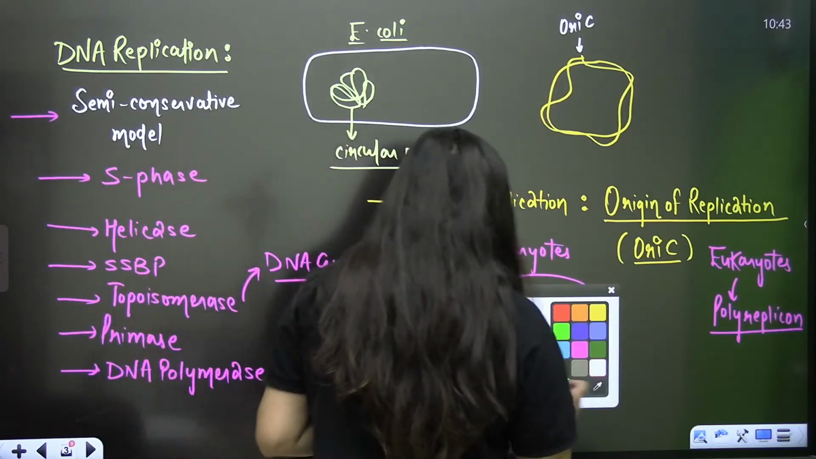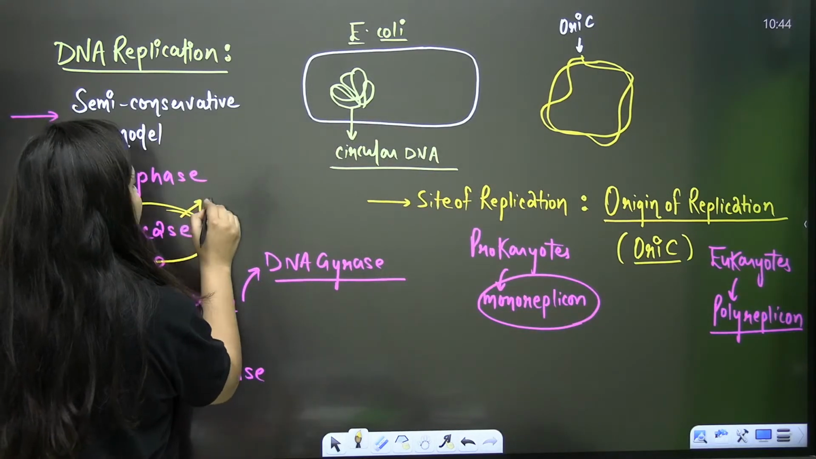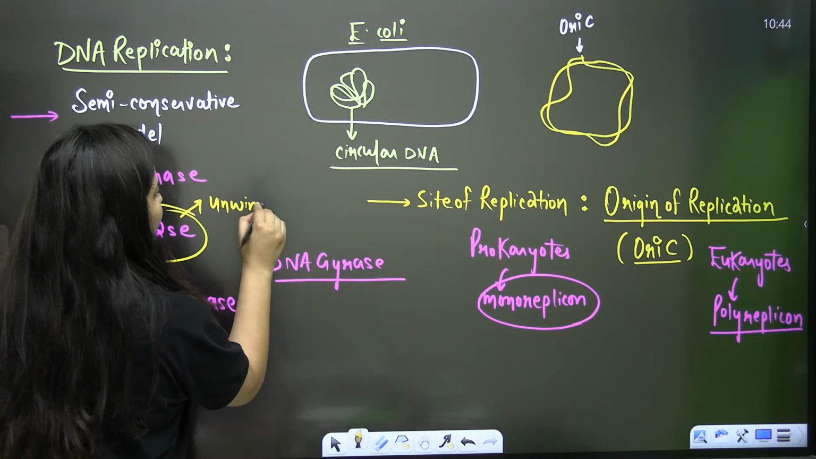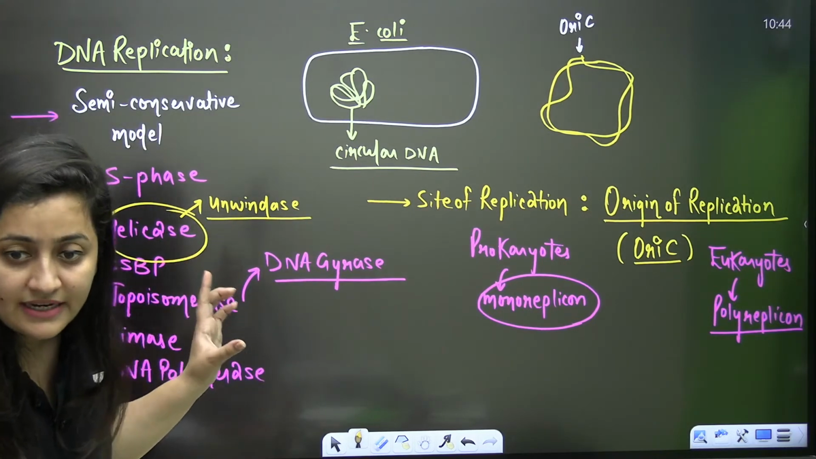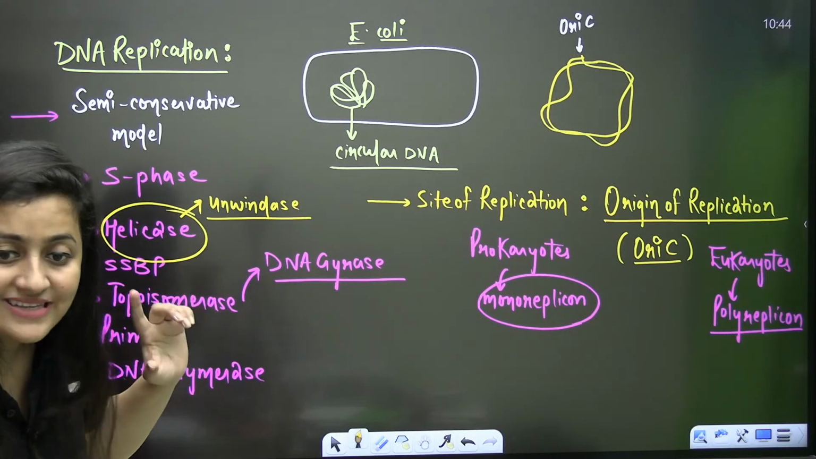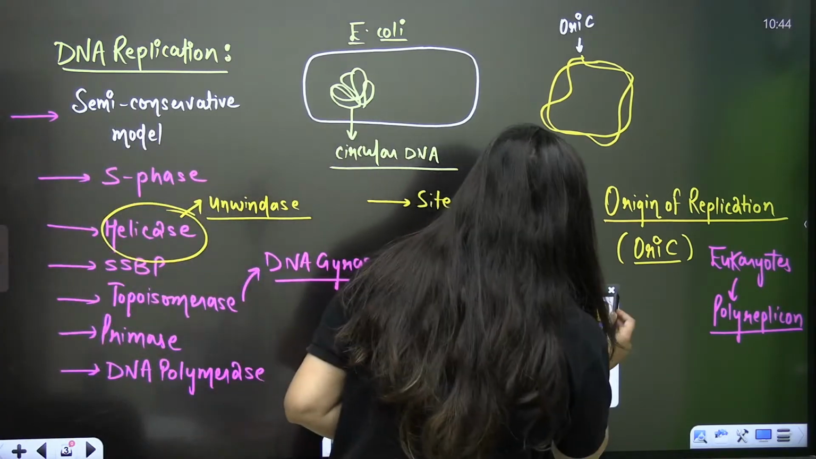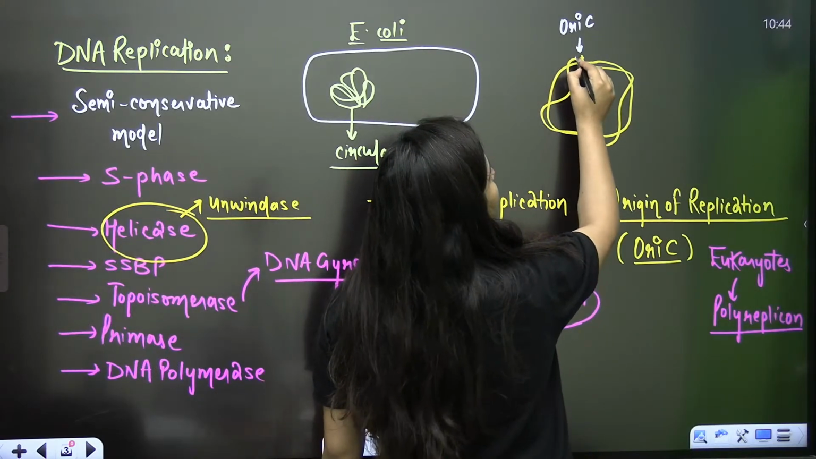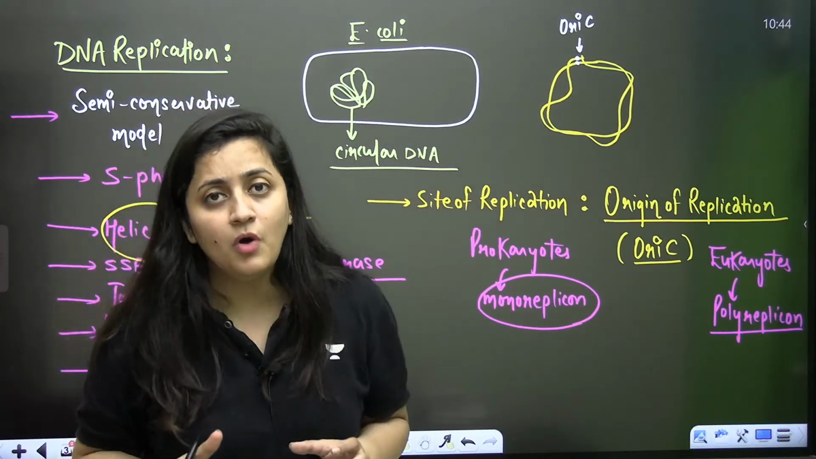Now what is going to happen? Our enzyme, the unwindase, this helicase, will play its role. It is also known as unwindase. We have covered it in detail in the last class, so you can check that as well. So the unwindase, the helicase, will come here. Why? Because it is going to break the hydrogen bonds.